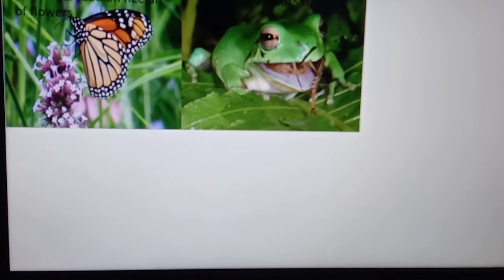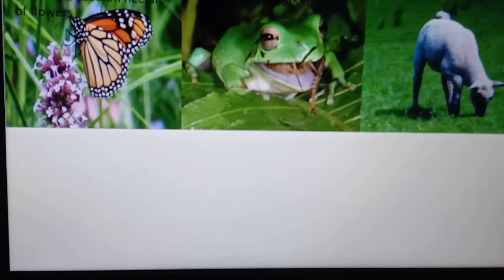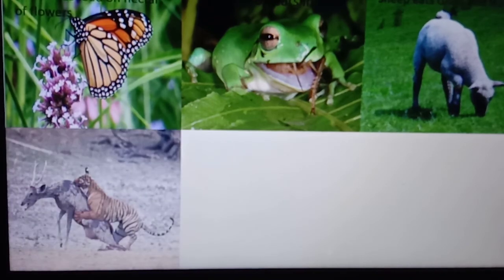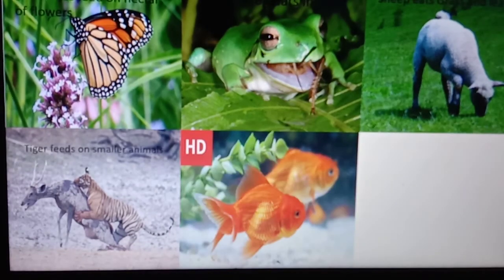See, in the mouth of a frog you find an insect. Another example, see here, sheep is grazing. It is eating grass and leaves. Whereas tiger, a wild animal, feeds on smaller animals.